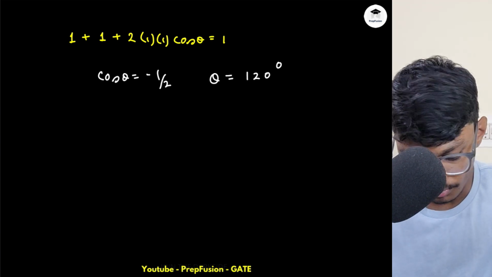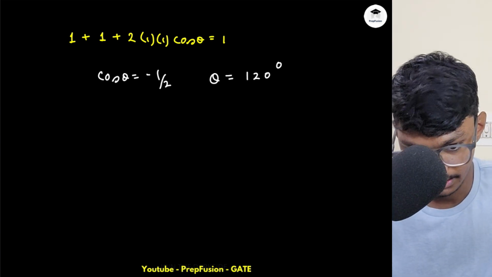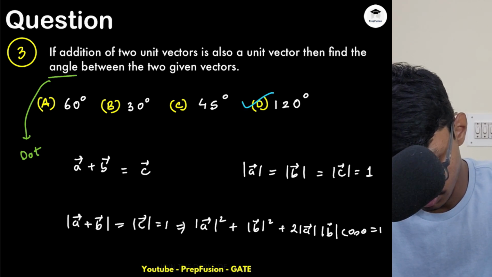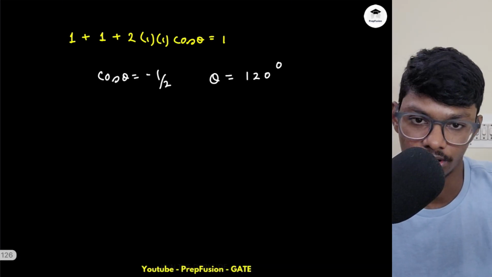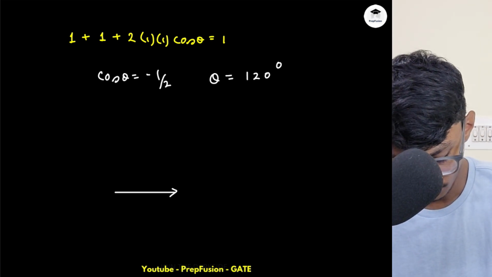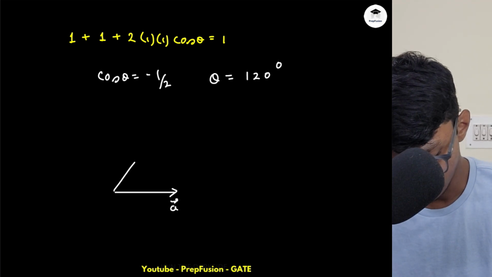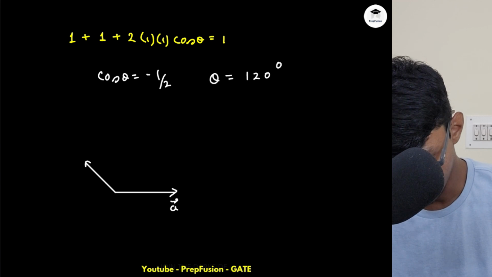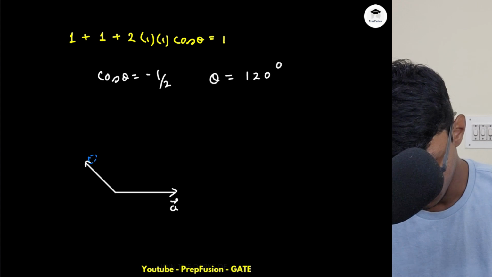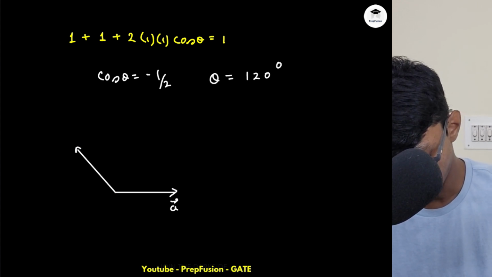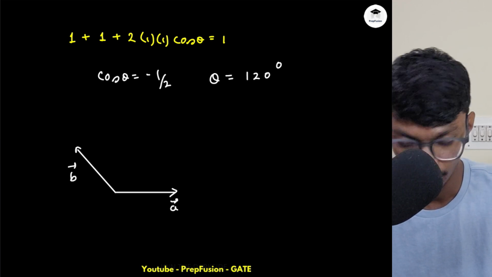So basically the answer to this question will be 120 degrees. Now how are they placed? Can you observe it visually? So they are talking about two unit vectors. First is a and second is b, and the angle between a and b is 120, somewhere like this. This is also a unit vector, so I have to increase the width of this. The magnitude of both of them is the same, that is 1.